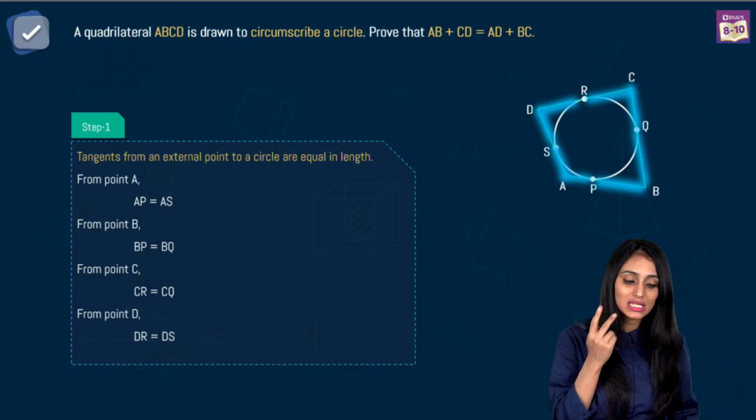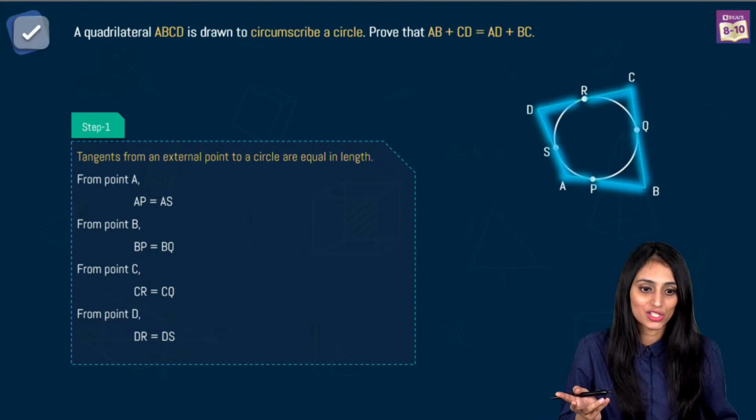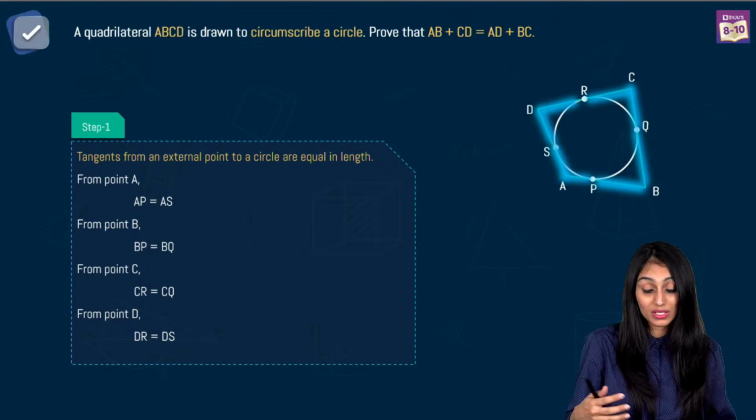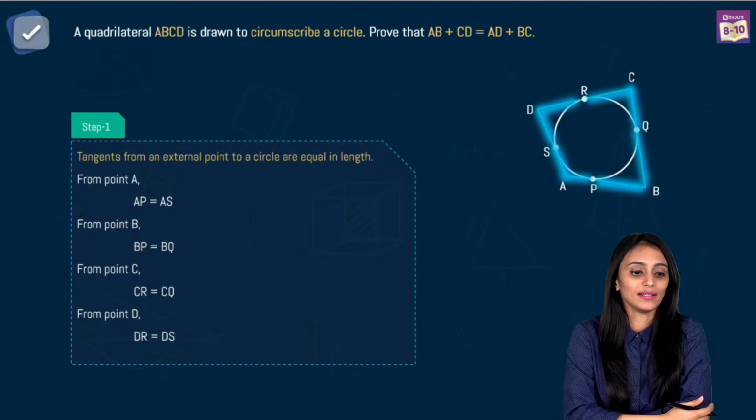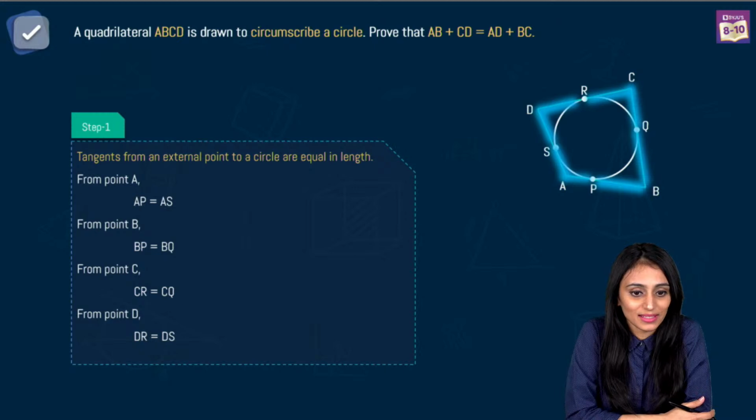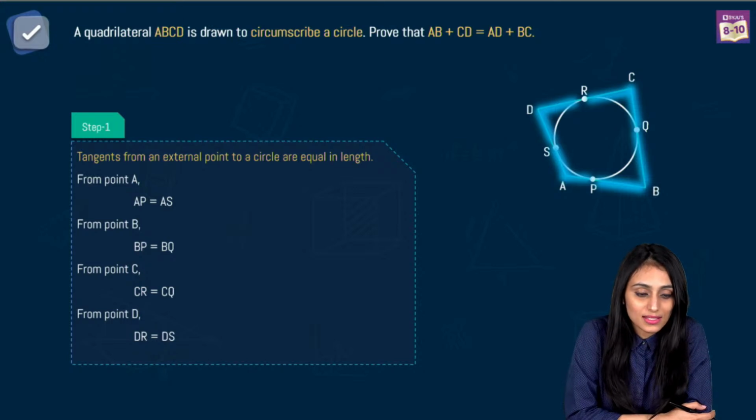Now you would think, which mistake am I talking about? This is a simple question. So what mistake could we do here? Can you tell me what mistake we sometimes, unknowingly, do here? Quickly. Those who have done it, they would know it, I'm pretty sure. Yes, it's an easy question. Absolutely, that's what I'm saying. But still, sometimes we make errors here. Ma'am, just the concept of tangents from an external point being equal. That's right. This is the concept that we are going to use here. I know you all are pretty sure about it.